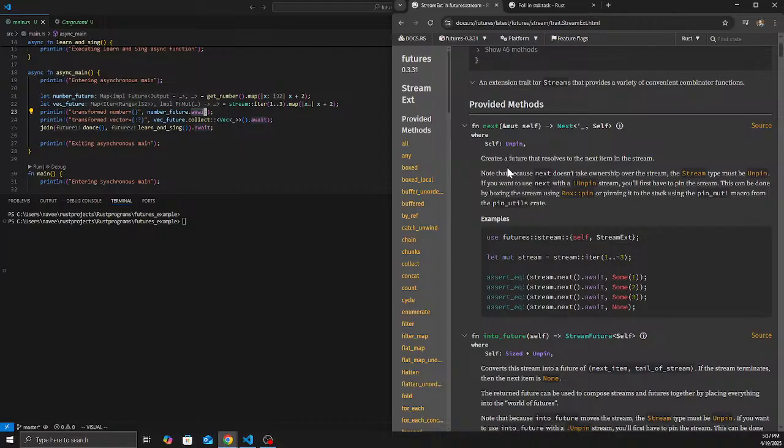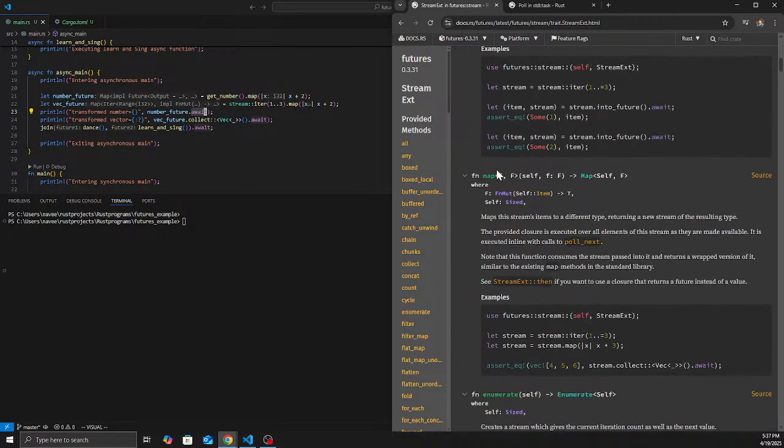And we have map. Where is map? Yeah, here is map. With map, we are iterating the same way. We are getting a stream and mapping it, and we are adding the value, and we can do a collect on a vector and do an await, so that it will stream each value, transform it, map it, and collect into a vector of i32 in this case, I think.